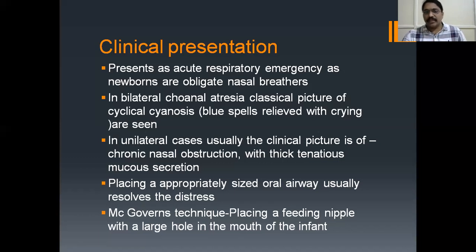That's why the blue spells are relieved with crying. This is cyclical cyanosis. The suckling type of cyanosis is where breathlessness and cyanosis episodes increase while feeding, because the mouth of the infant is full with feeding, so they can't breathe through the mouth.